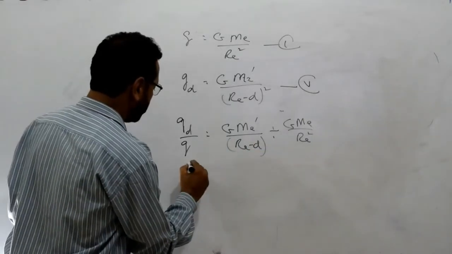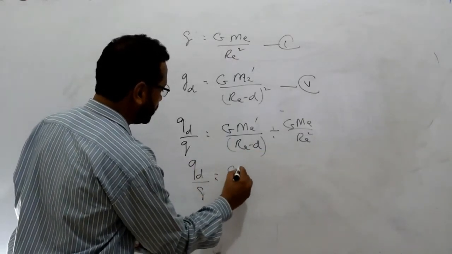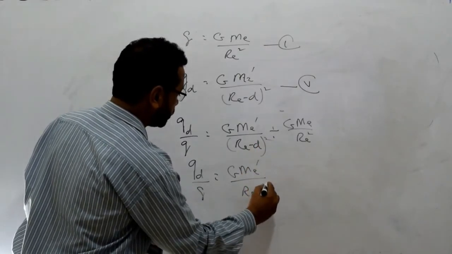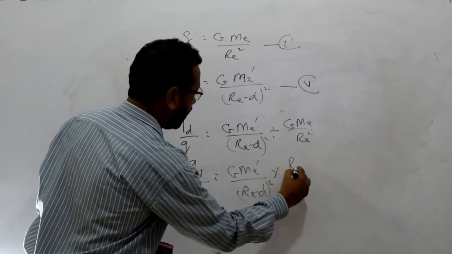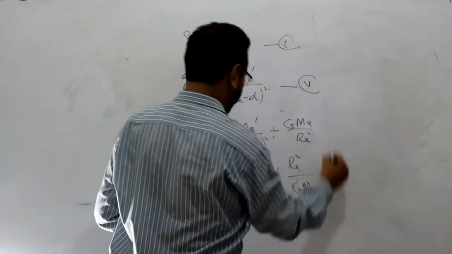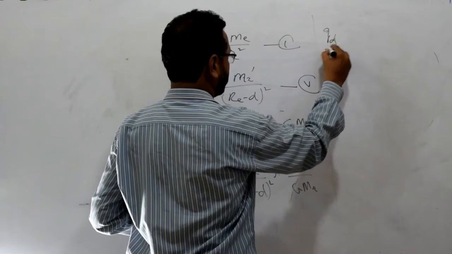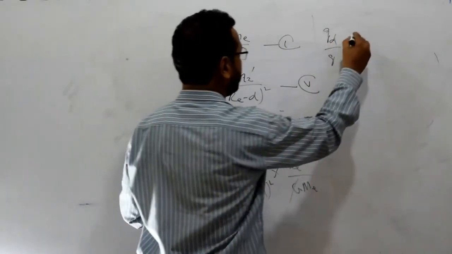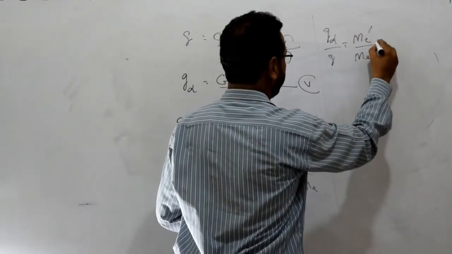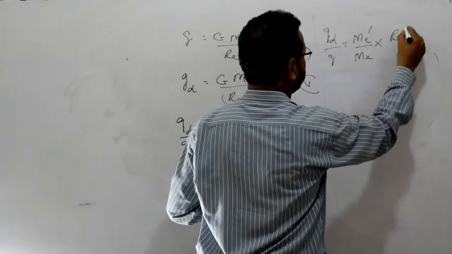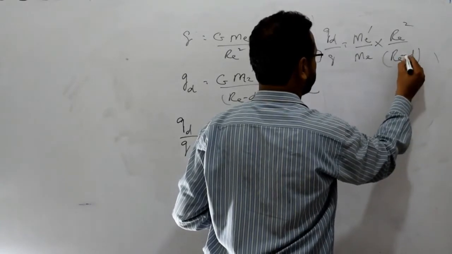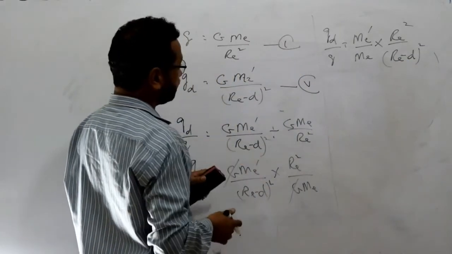So changing this, GD over g is equal to G ME dash divided by (RE minus D) whole square into RE square over G ME. The G will be cancelled, and now we have GD over g equal to ME dash divided by ME, rearranging that, into RE square over (RE minus D) whole square.